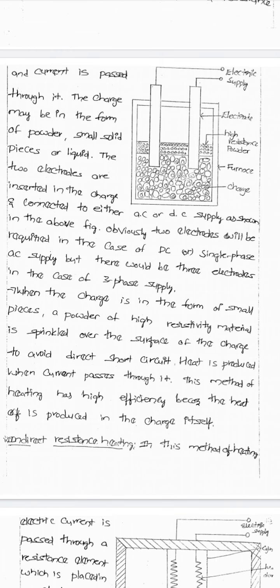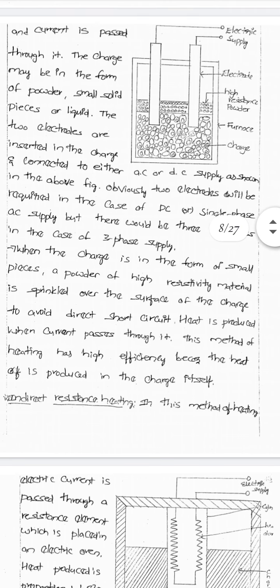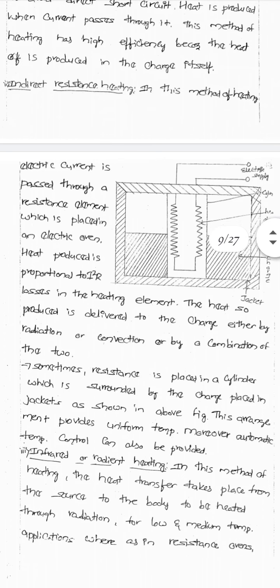When the charge is in the form of small pieces, a powder of high resistivity material is sprinkled over the surface of the charge to avoid a short circuit, and heat is produced. So in simple direct heating, we take two electrodes and give the supply to those electrodes. We take a furnace that contains high resistance powder, and then we directly give either AC or DC supply into that furnace. That is direct heating.